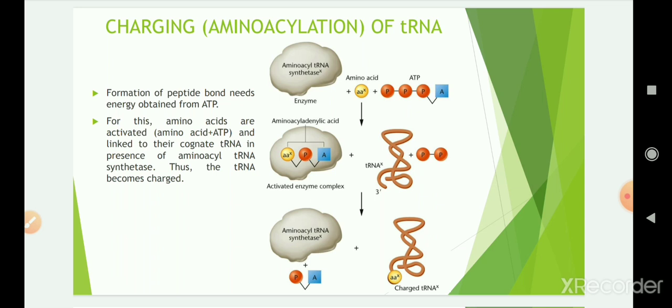As you can observe in the figure, first the amino acids are activated. That means amino acids plus ATP. You can observe this in the first step, and in the second you can observe that they link to their cognate tRNA in the presence of aminoacyl tRNA synthetase, and then the tRNA becomes charged, as you can observe in the third figure.